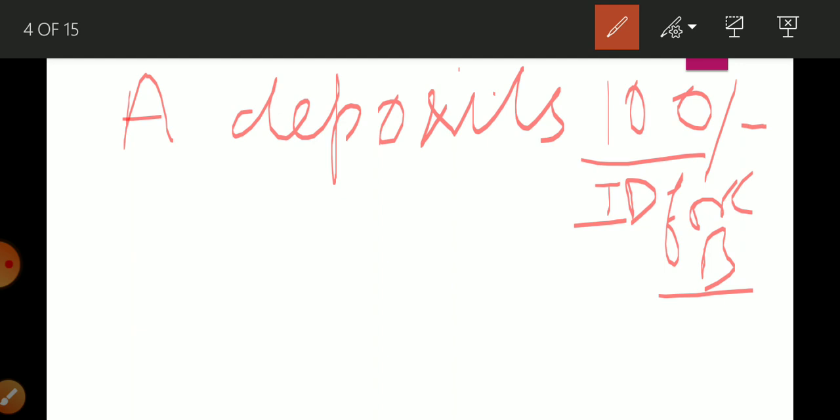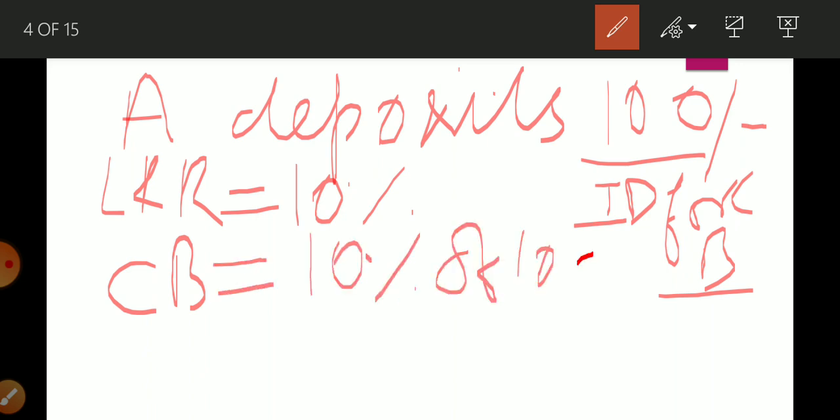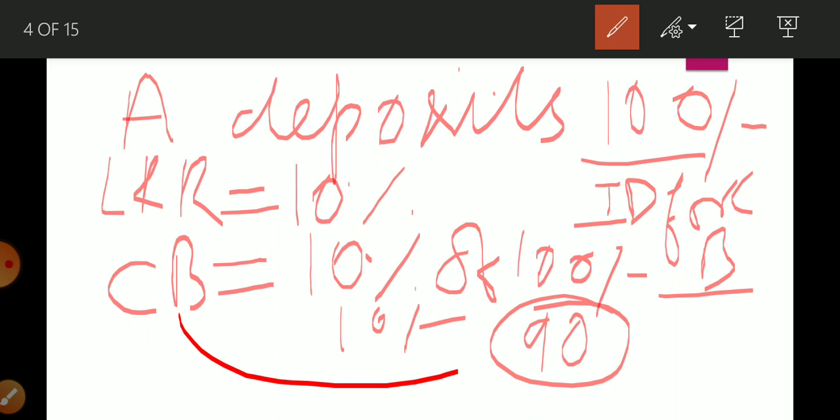It depends upon legal reserve ratio, how much money they have to keep in cash with themselves. Suppose legal reserve ratio that is decided by RBI is 10%. So it means commercial bank will keep 10% of 100 rupees, so 10 rupees, and 90 rupees commercial bank can give to others.